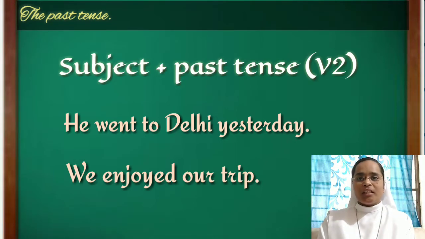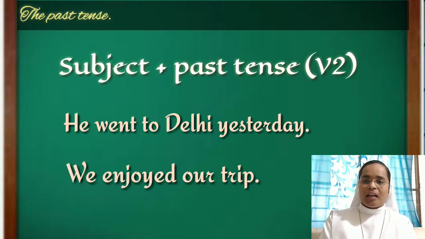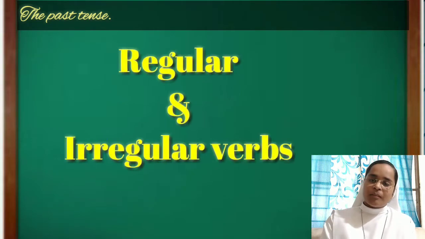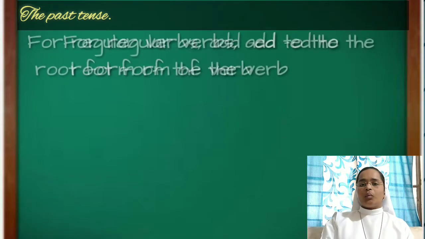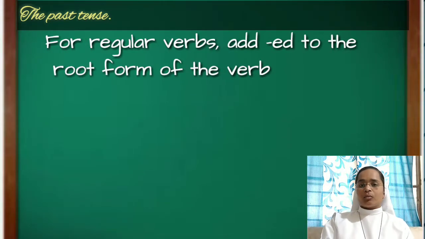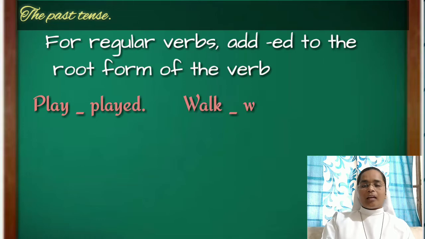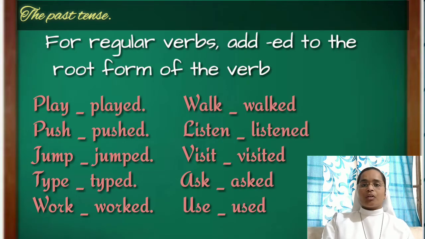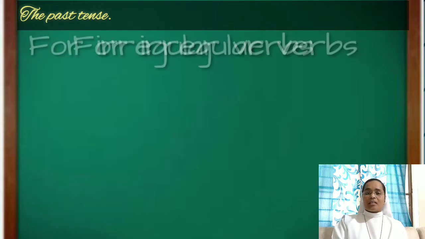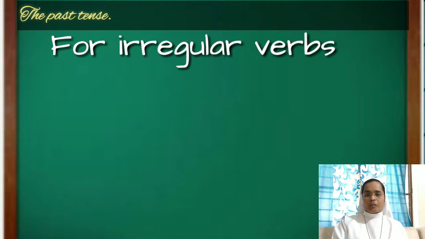Before we go into detail with the simple past tense, let me introduce you to regular and irregular verbs. For regular verbs, we need to add ed to the root form to form the past tense. Examples: play, played; walk, walked; push, pushed; listen, listened, etc. When it comes to irregular verbs, things get more complicated.